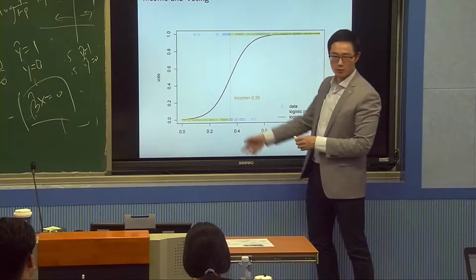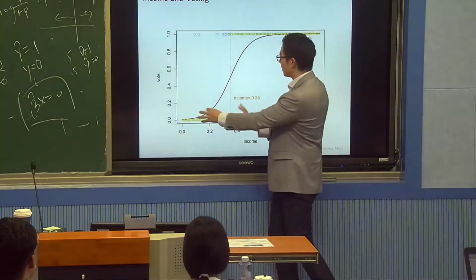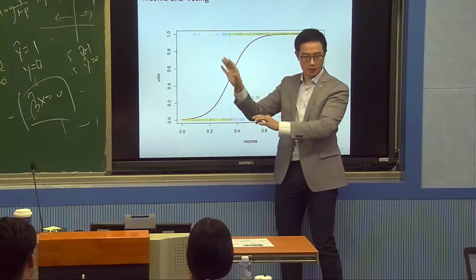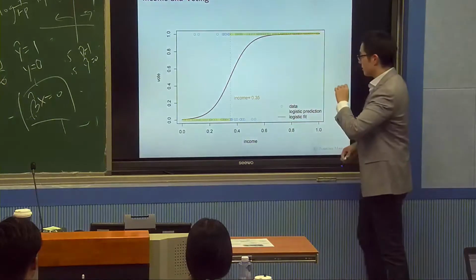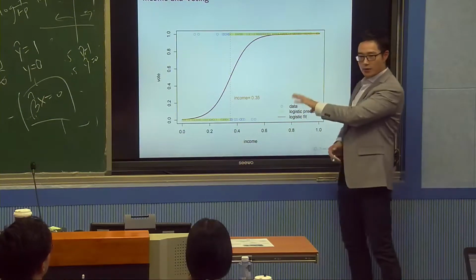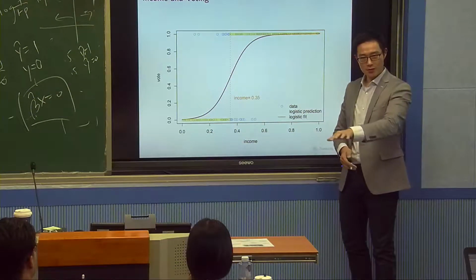Right? And I'm going to say, okay, these people vote, these people do not vote. This is going to be my prediction, and I make these errors. Now, compare this with linear regression. We have seen the linear regression results. How different are they?